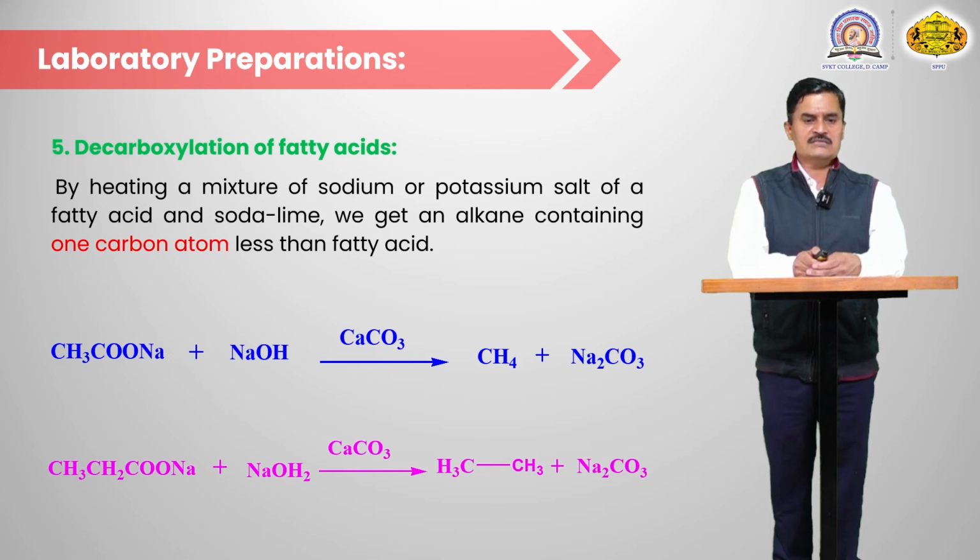Another example, CH3CH2COONa reacts with soda lime and gives ethane. The starting compound contains 3 carbon atoms, but in the product there are only 2 carbon atoms, and 1 carbon atom is oxidized in the form of CO2, and that CO2 reacts with calcium carbonate and converts into Na2CO3.